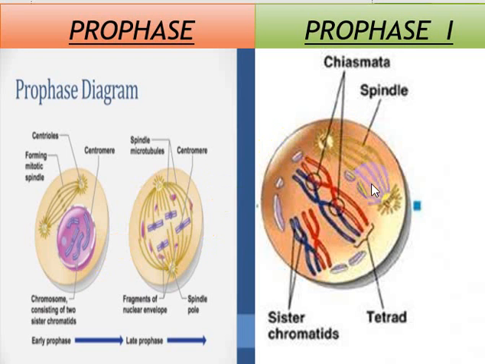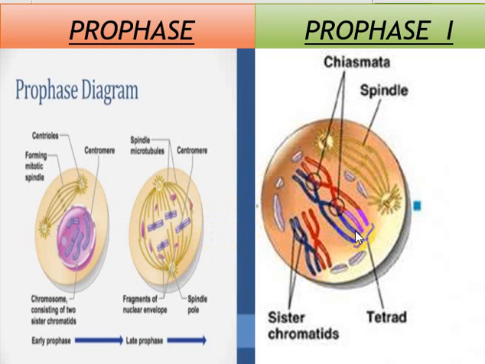Most of these processes, the nuclear envelope disintegration, the movement of centrioles to the opposite poles, and spindle fiber formation, are the same in both cases. But the difference, as is evident from the diagram, is this.